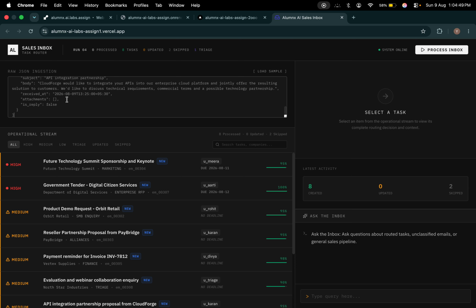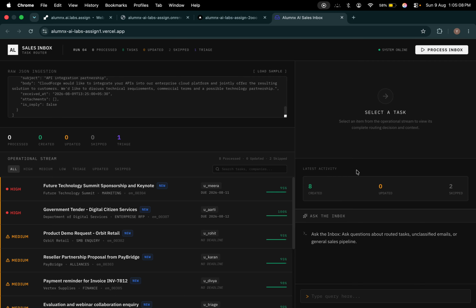I bypassed this by wrapping the API calls in asyncio.to_thread, allowing the backend to process the entire batch concurrently without blocking the main thread. I'll click on process inbox. As you can see, the batch processed successfully.